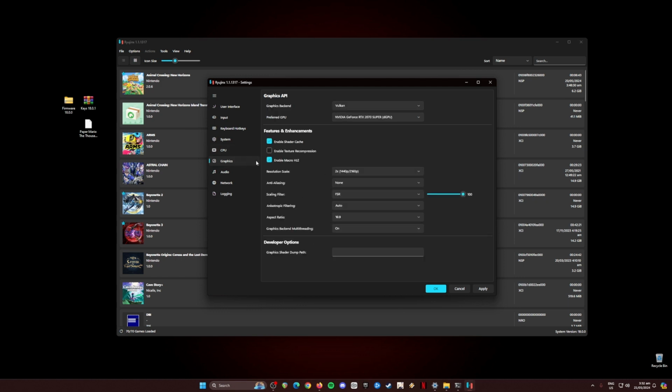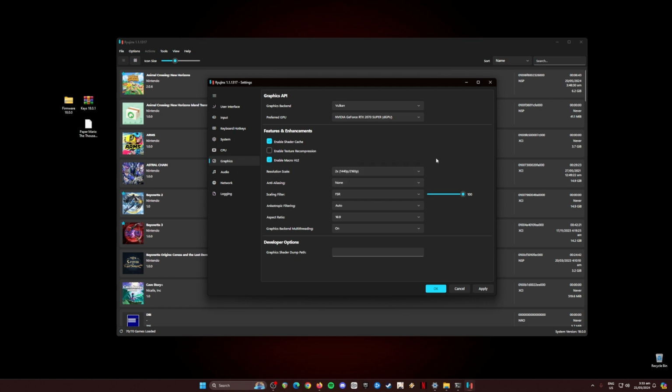Once done, go to Graphics and in this part, again, pause the video and copy every setting here because this is the most important setting in Ryujinx. So the graphics backend is the Vulkan API. Your preferred GPU is your dedicated graphics card. Mine is a 2070 Super. Enable shader cache and enable macro HLE.